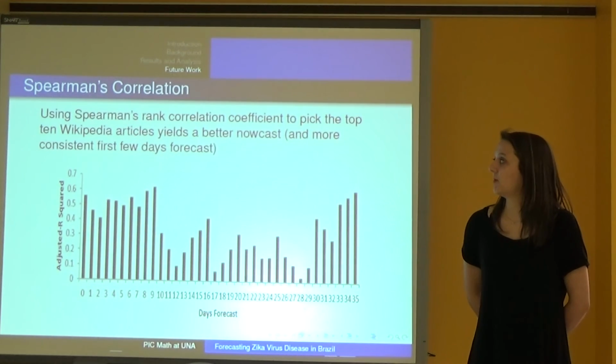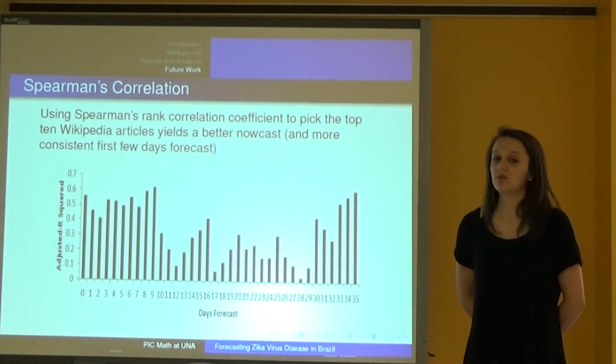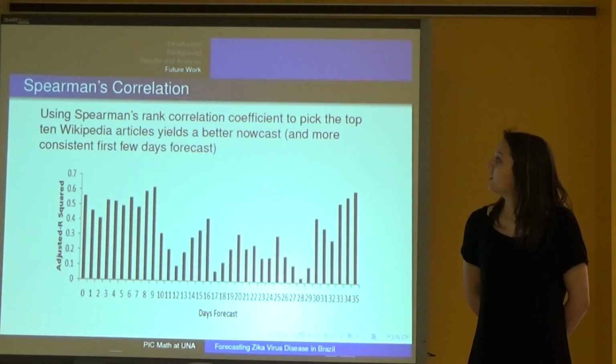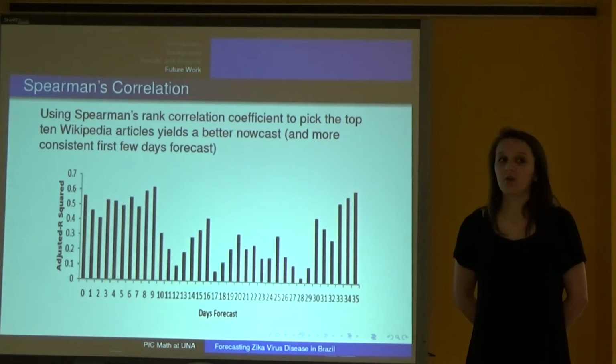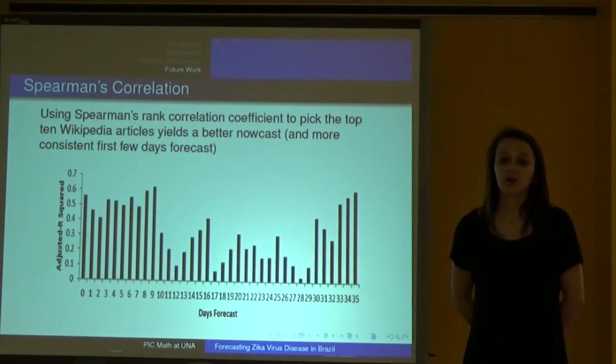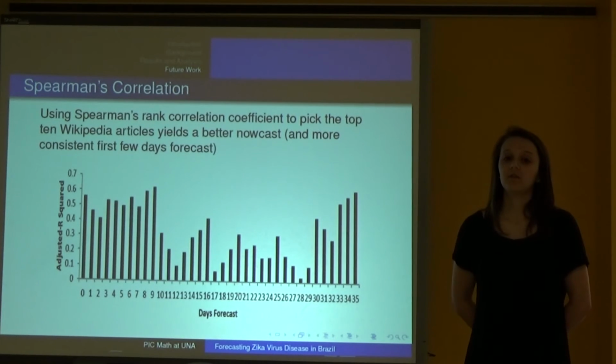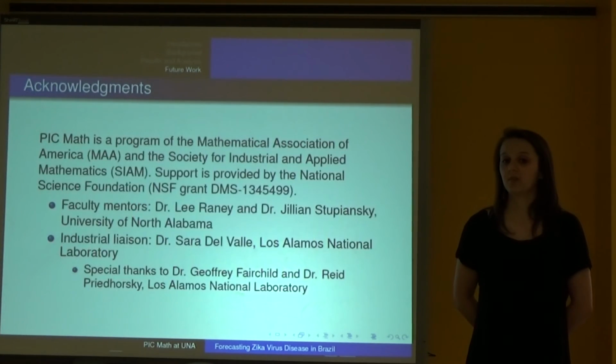Here, we use Spearman's rank correlation coefficient as opposed to the Pearson to pick the top 10 Wikipedia articles. As we can see, this yields a better nowcast and a more consistent first few days forecast. We'd also then like to see how it looks with the Google data.